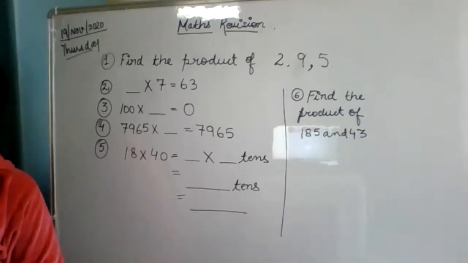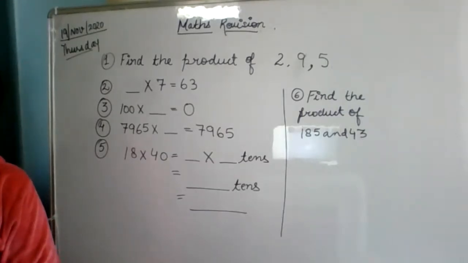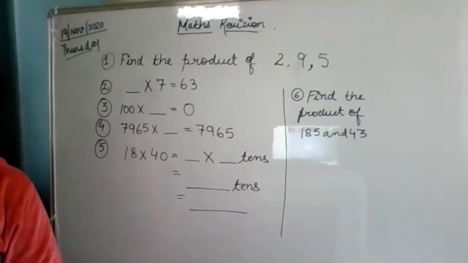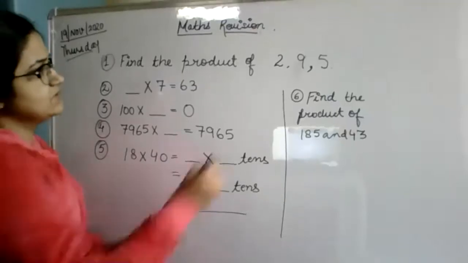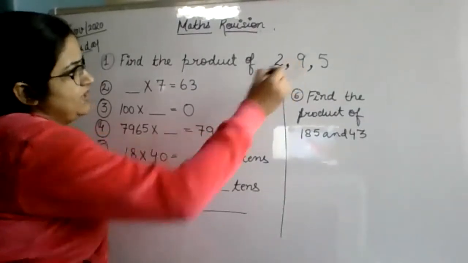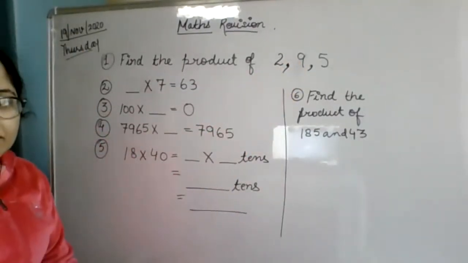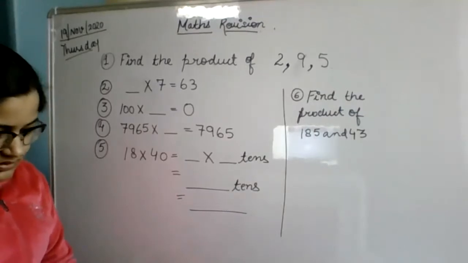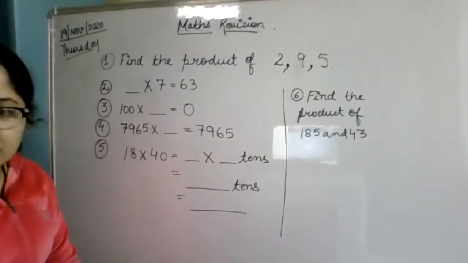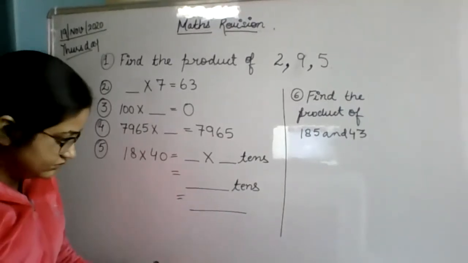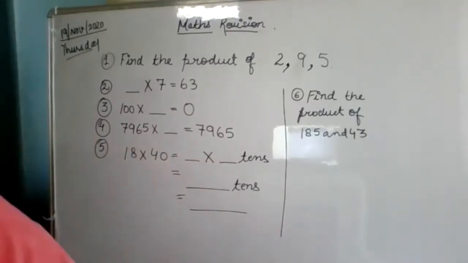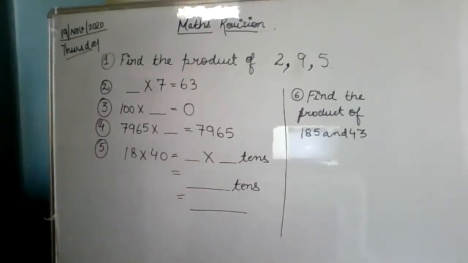Arav Gupta, please switch off your mic. Ma'am, which number we have to multiply it by? 295. Beta, 2 comma 9 comma 5. It is 2 comma 9 comma 5. Ma'am, excuse me, ma'am. Right answer. Yes, Arav. Ma'am, this is right in copy. Beta, revision notebook. Can be only right answer? No, write down the question also.